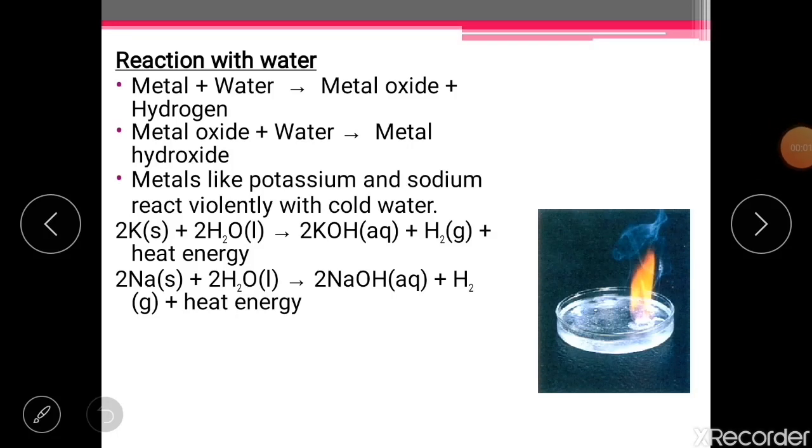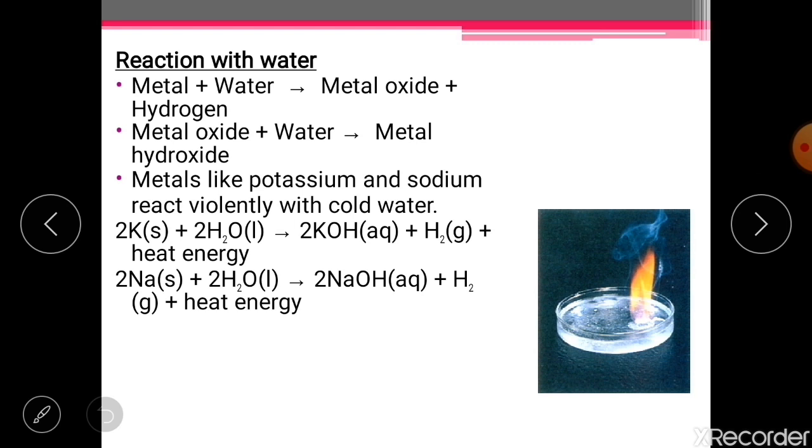Welcome back learners. In chapter 3, Metals and Non-Metals, presently we are discussing the chemical properties of metals. Previously we have discussed reaction with air. Now the topic is reaction with water. So we will study how metals react with water.